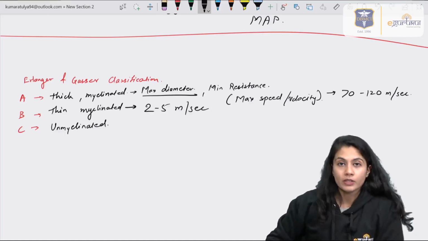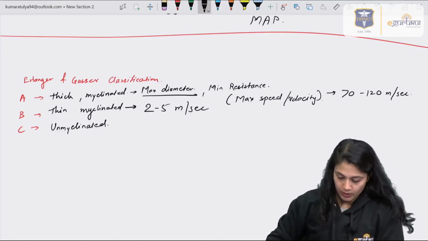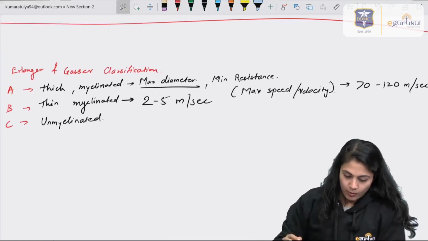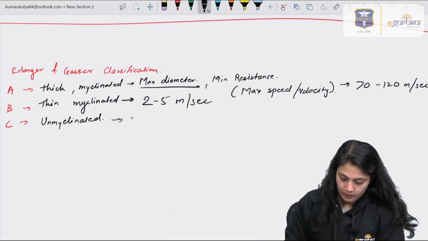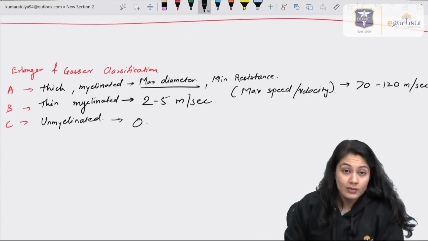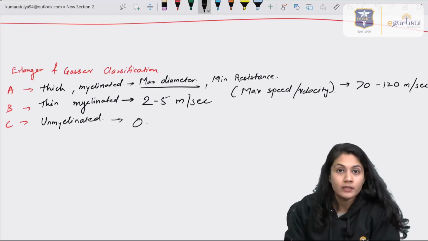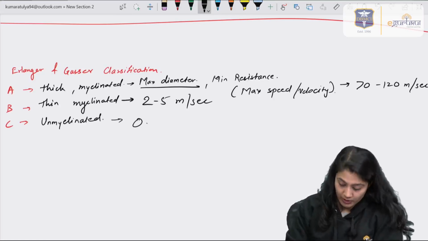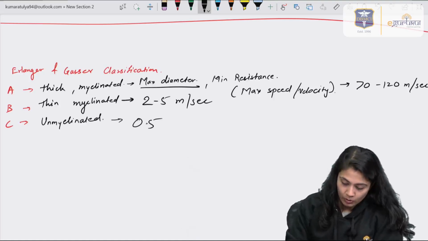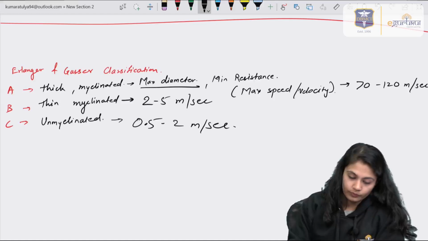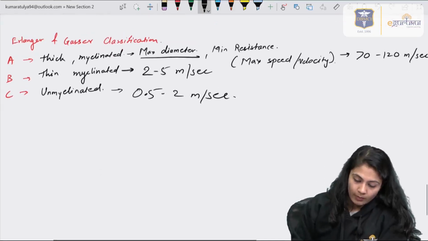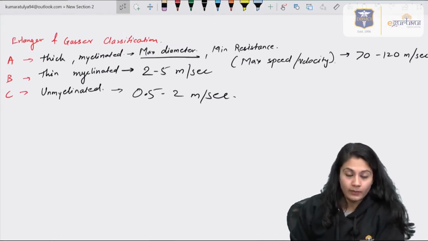If we talk about the C fibers, it is the slowest one because the diameter is less as well as it is unmyelinated. So saltatory conduction is not possible in the C fiber, so the speed is less also. It is 0.5 to 2 meters per second. This is about the A, B and C fibers.